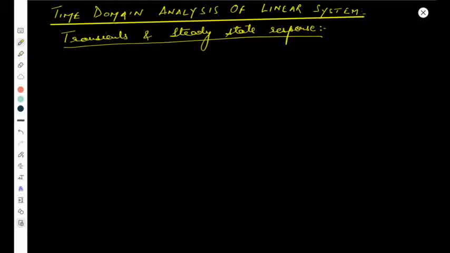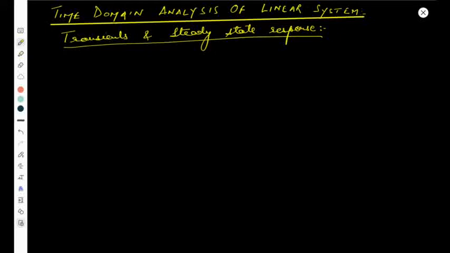In the earlier chapters we have discussed the modeling of the control system. In the last chapter we discussed the block diagram and the reduction technique. Then we discussed the signal flow graph and Mason's gain formula. And lastly we discussed the concept of controllability and observability of any system.